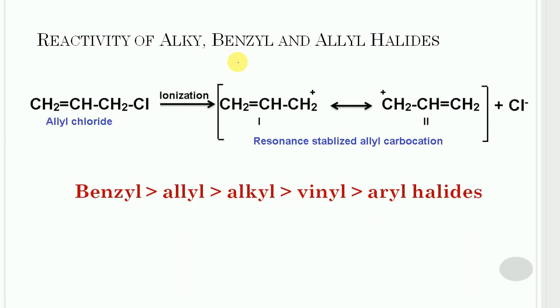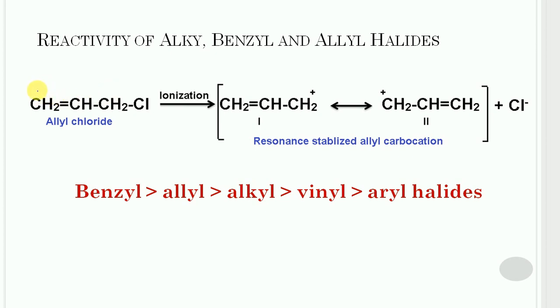The last case is the reactivity of allyl halides. In allyl halides, the reactivity of halogen is just opposite to that of vinyl halides. If we look at the structure of the vinyl halides, then it is very clear.